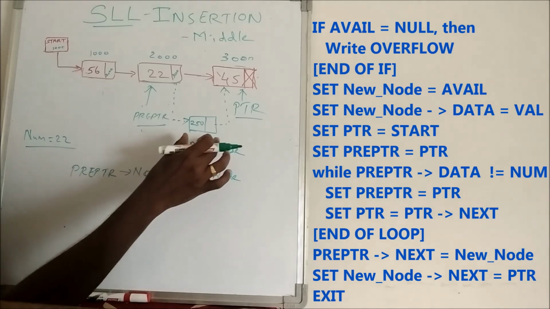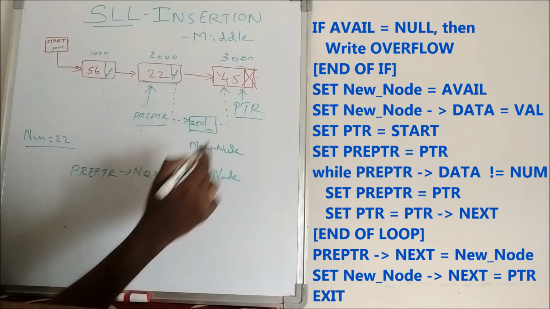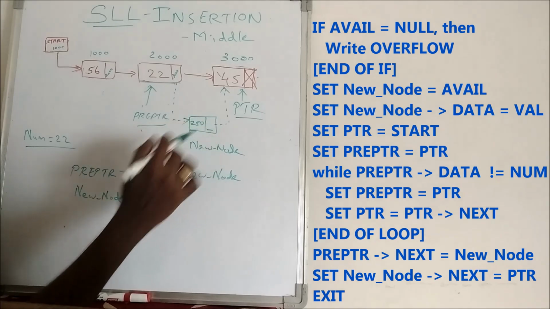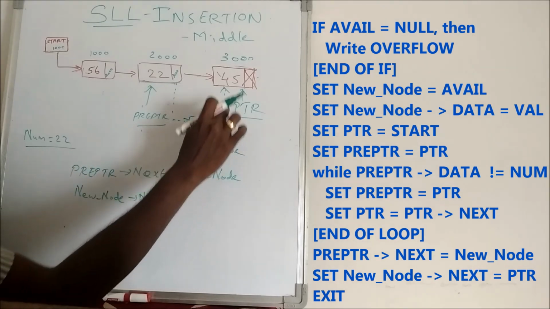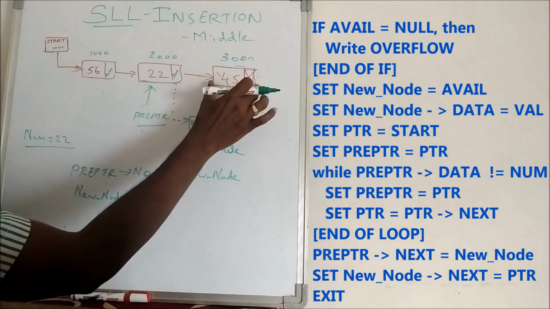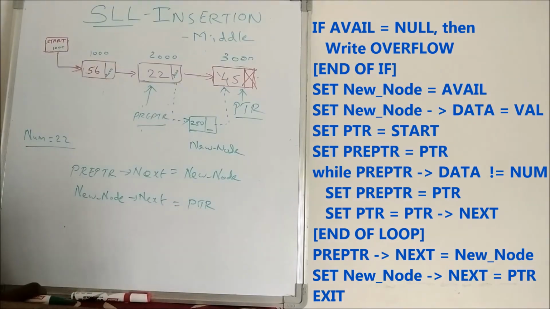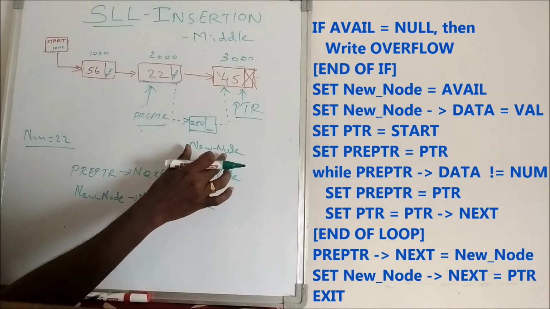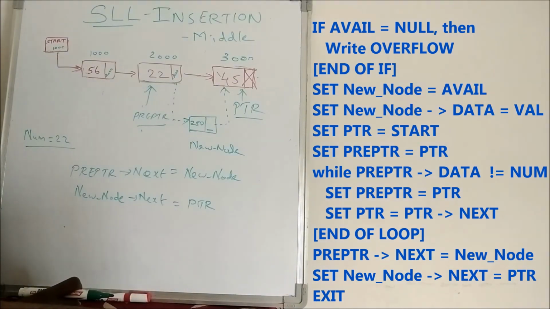Next, what should we do? This new node should point to this. What is this? This is new node. New node's next, what should be stored now? This node should be stored. What is its name? Pointer. So equal to PTR. So new node next is equal to PTR. Now these two links are established. So our new node is inserted between 22 and 45. So now our task is over.